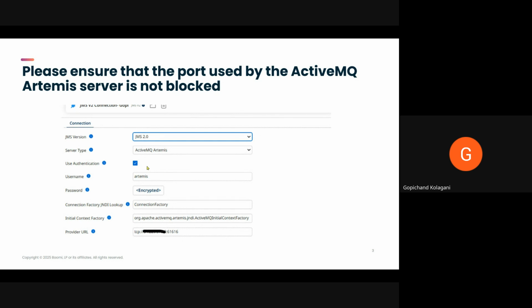In order to resolve this issue, please ensure that the port used by the ActiveMQ Artemis server is not blocked between your Boomi runtime and the Artemis server. So in this example, I'm using port 61616. In your case, it should be a different port. Make sure that port is not blocked between the Boomi runtime and the Artemis server in order to have a successful connection to your ActiveMQ Artemis server.